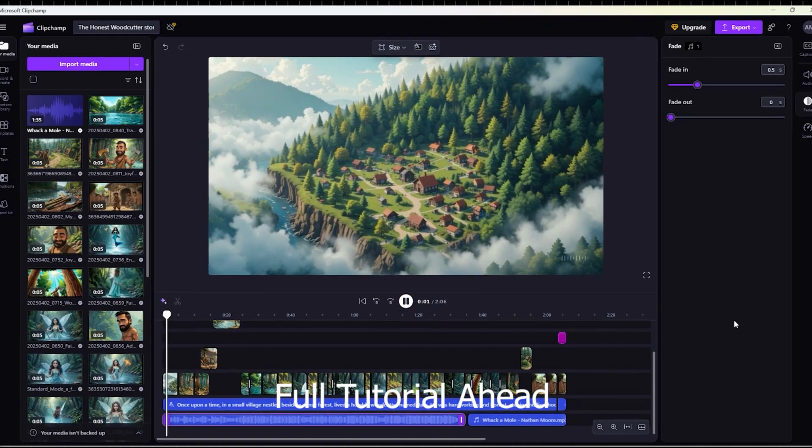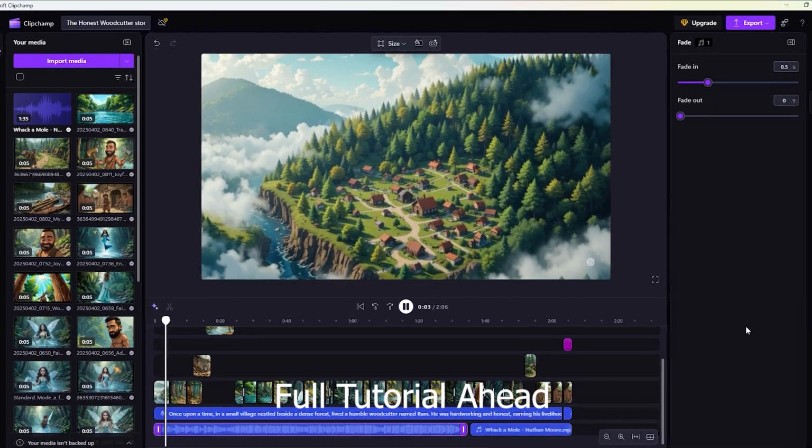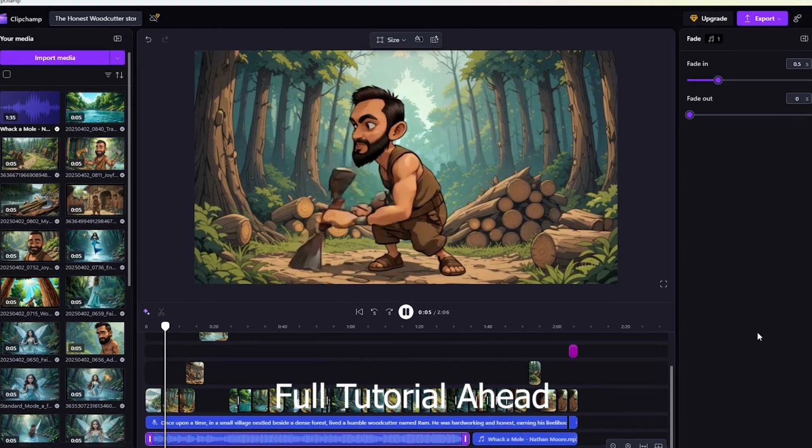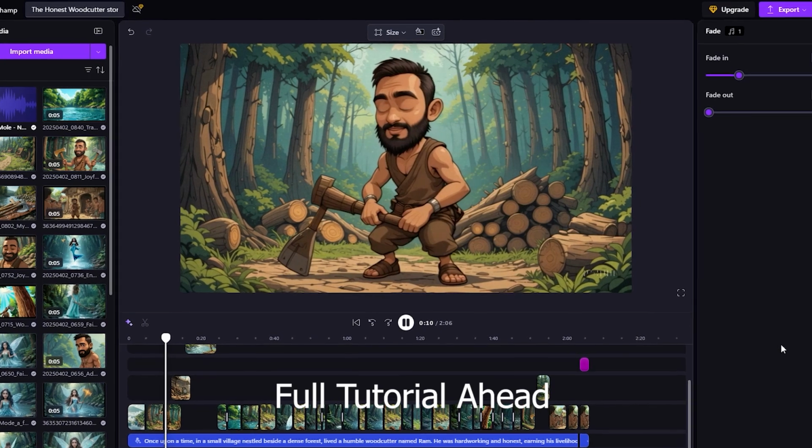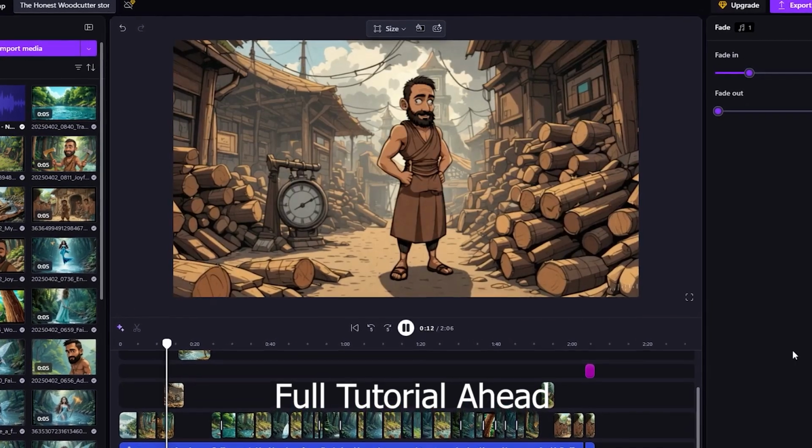Once upon a time, in a small village nestled beside a dense forest, lived a humble woodcutter named Ram. He was hardworking and honest, earning his livelihood by cutting wood and selling it in the market.